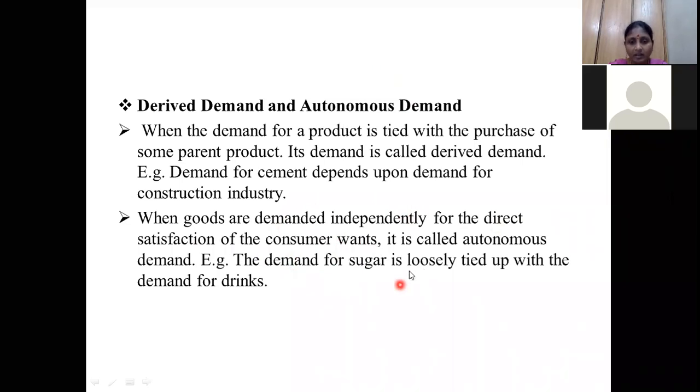Here, if you take sugar, it is not tightly linked with the demand for drinks. That means the consumption of sugar is not going to increase the demand for drinks.